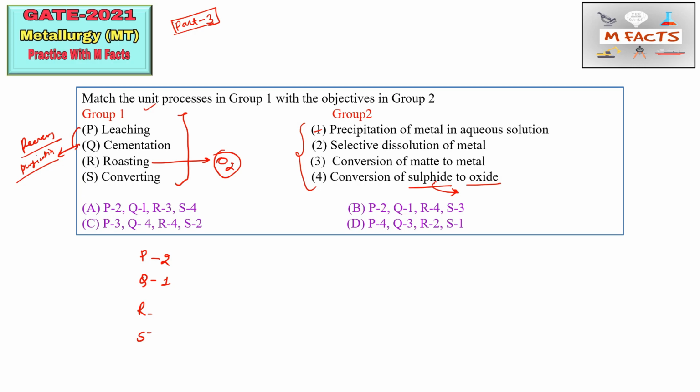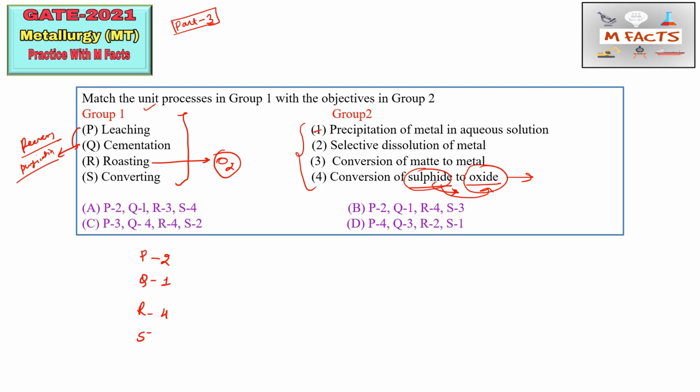Also, we don't have the furnaces and the refractories which can sustain the melting of sulfides at that much higher temperature. So we need to convert the sulfide into oxide form, and that will also be economically feasible. That's why we do the roasting process. Roasting is in presence of oxygen, but calcination is in absence of air. So roasting is used for conversion of sulfide to oxide, and we can match it by 4.